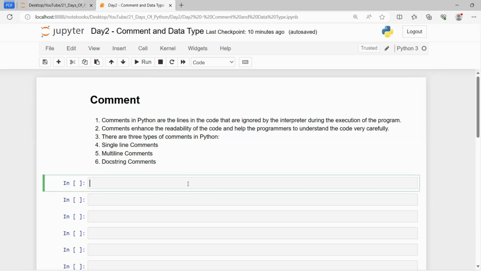For example, we are working in an organization and I have written a piece of code. If I switch from one job to another, and I have not commented my code, then it would be harder for the next person to work on it or to proceed with the task.